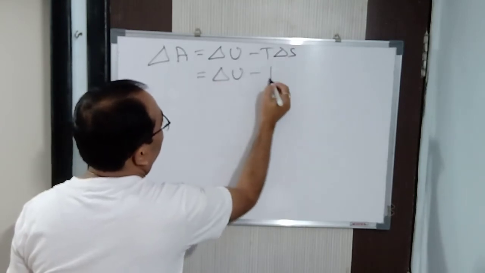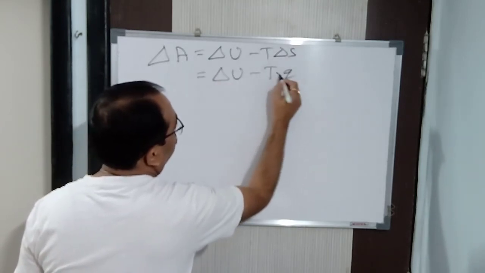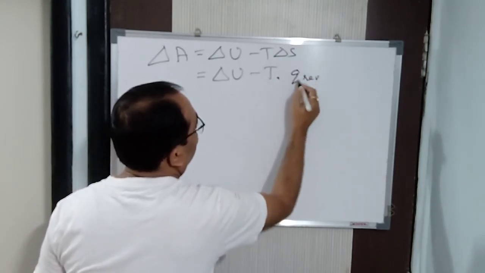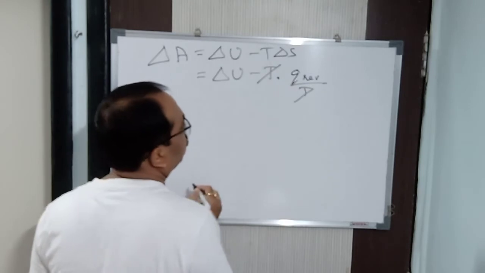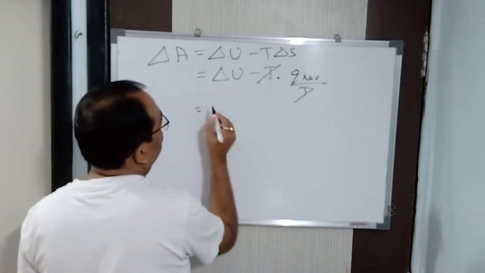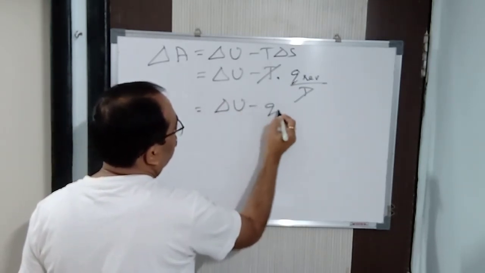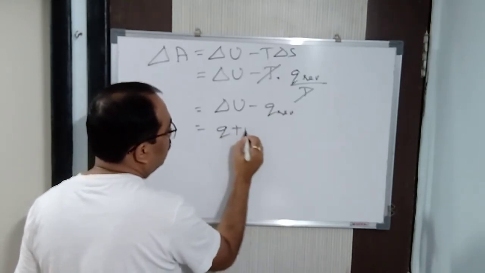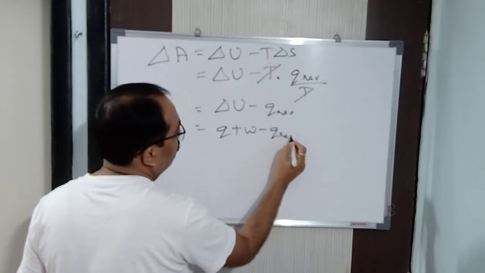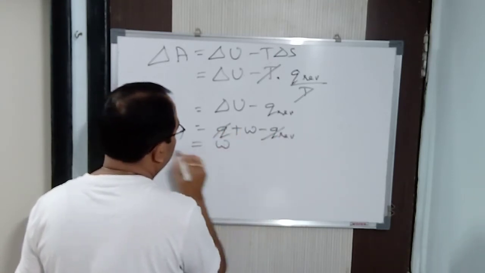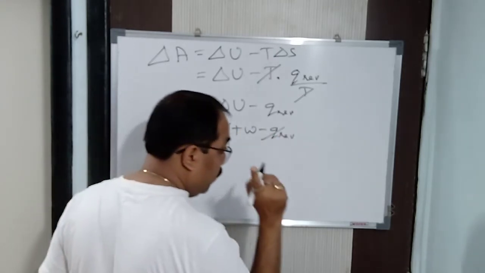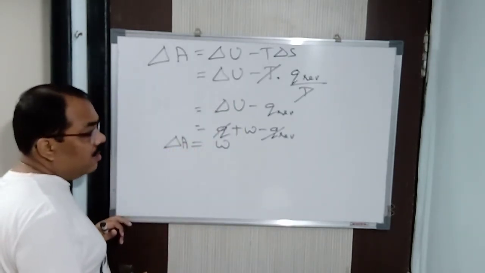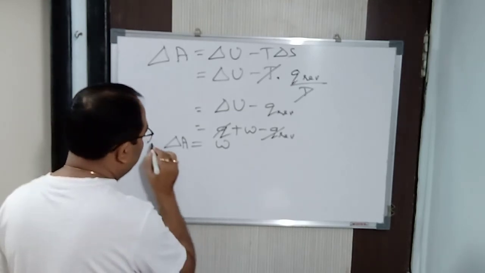Now, we have studied already, delta S is equal to Q reversible by T. So T cancels. Next, delta U, from the first law we studied, is Q plus W. Delta A is equal to Q plus W minus Q reversible. So this and this cancel. That is, delta A is equal to W. But if the work is done by the system, then the work done is negative. So W is equal to minus delta A.